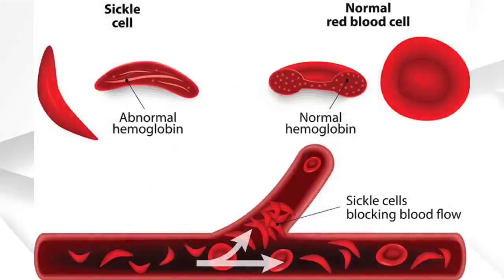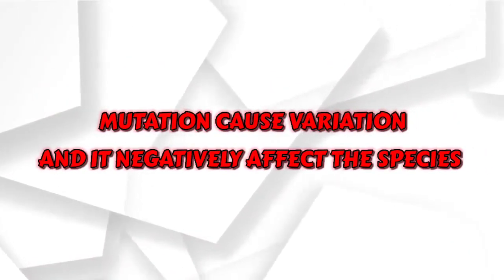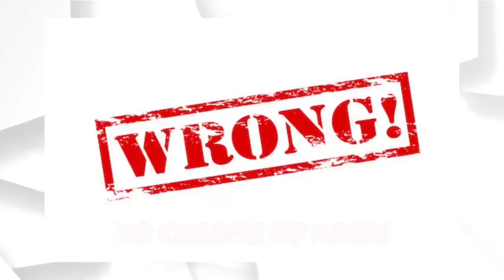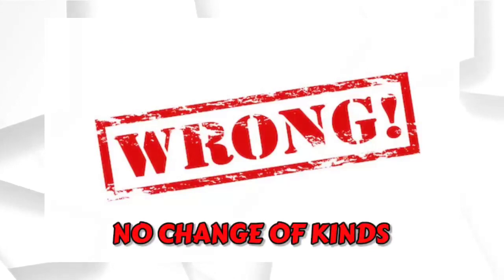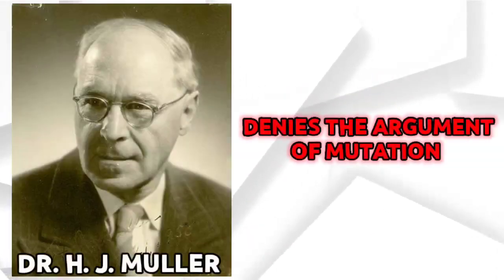For example, a mutation in humans causes sickle cell anemia. Due to this we will not get affected by malaria, but it is very dangerous for humans. This causes the RBC shape to become shrunken. So what mutation does is cause variations, or negatively affect the organisms. So the argument of mutation does not prove change of kinds which Darwin proposed in his book. Dr. H. J. Muller, the Nobel Prize winner, strongly denies the argument based on mutation.